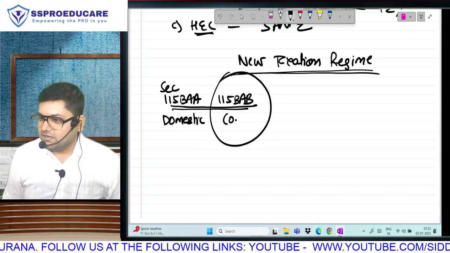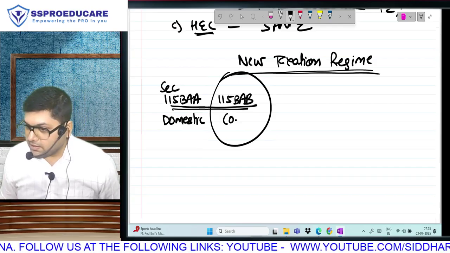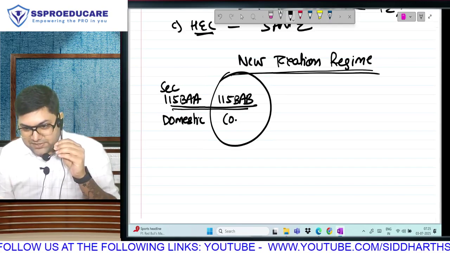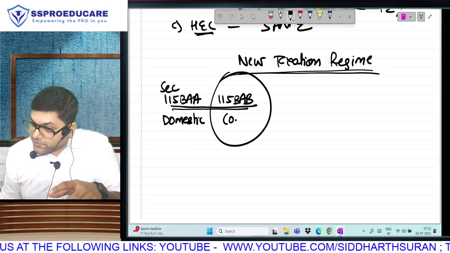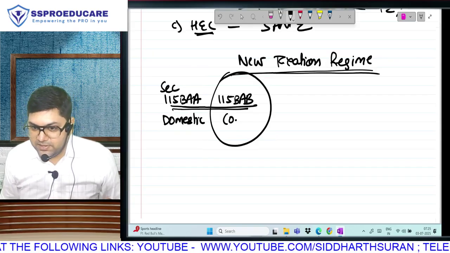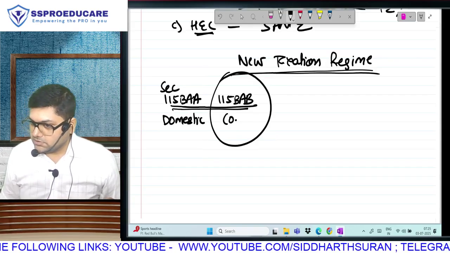Everything is China. We are heavily dependent. But how do we reduce the dependency? It will be reduced if our manufacturers manufacture good products that can compete with Chinese products in pricing also.